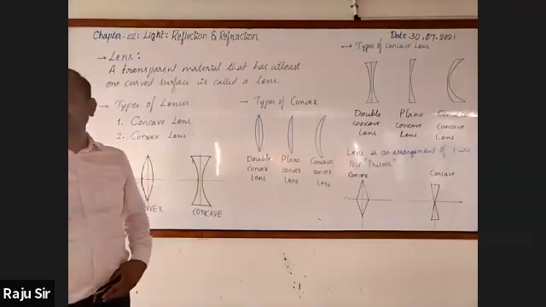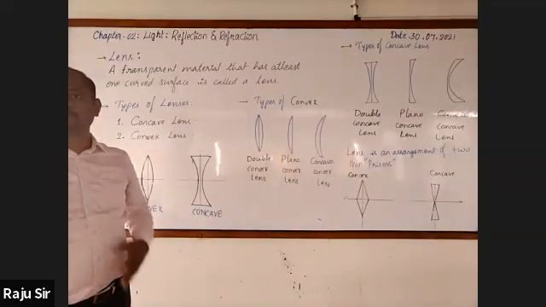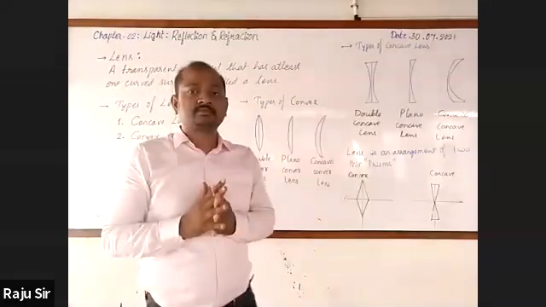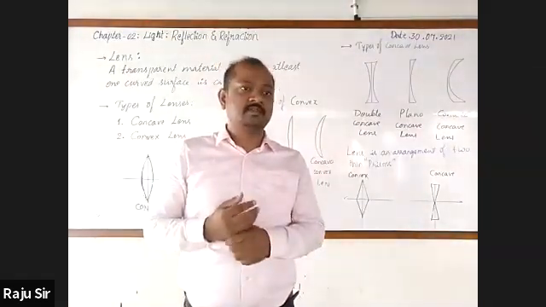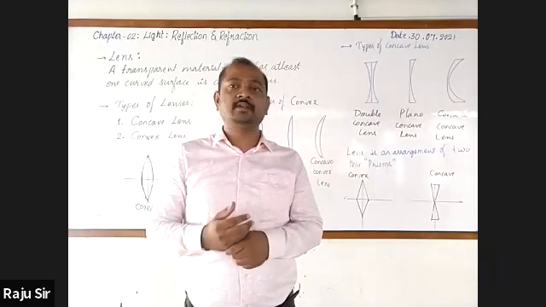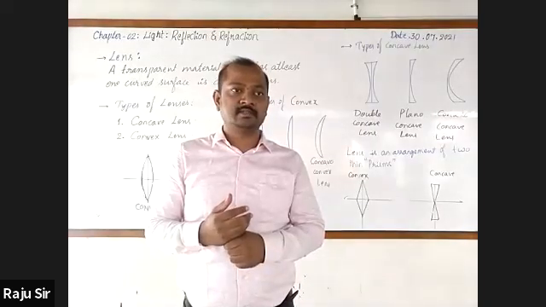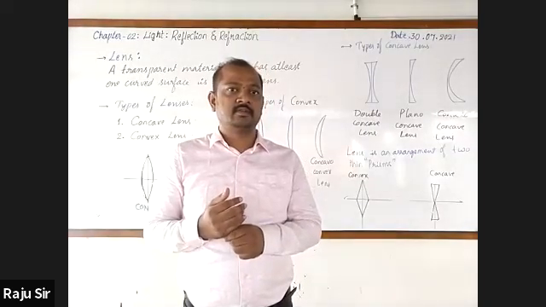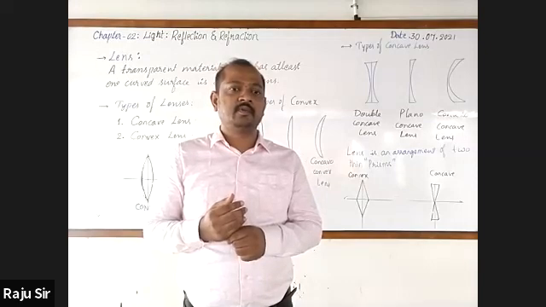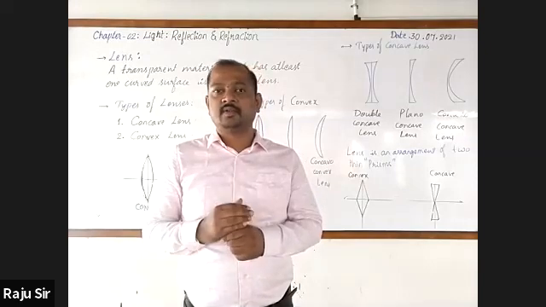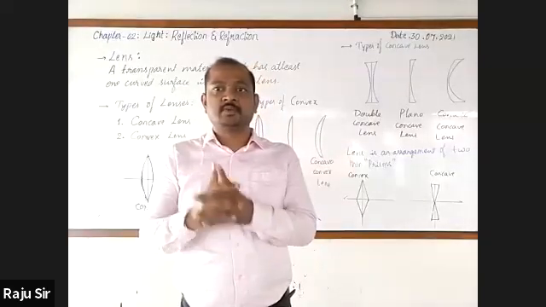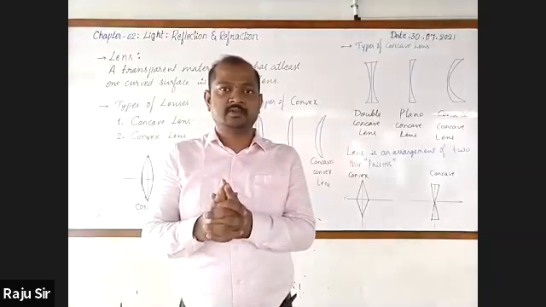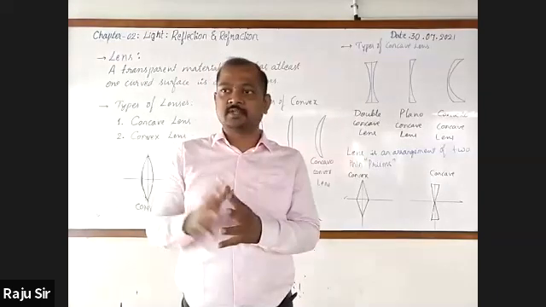Next, shall I give you the next slide reading? It is converging and diverging lenses. Listen. First one is convex. Don't write, just listen to me. Whether convex is converging or diverging? It is a converging lens.